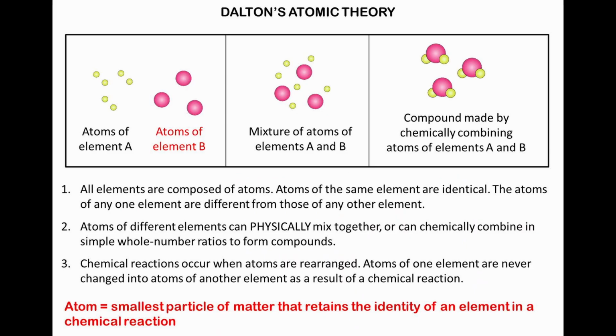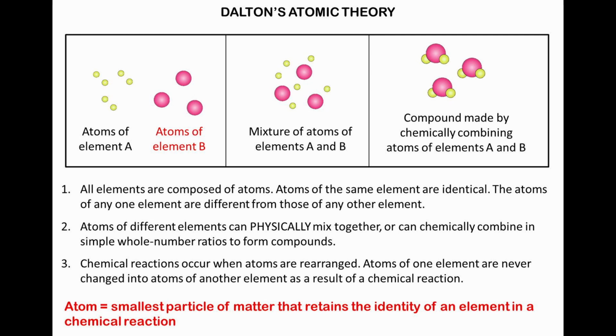The Greek philosopher Democritus was one of the first people to suggest the existence of atoms. He reasoned that atoms were indivisible and indestructible. Democritus's ideas were not supported by experiments. 2,000 years later, John Dalton conducted experiments to study the nature of atoms and came up with a theory to relate chemical changes at the atomic level.